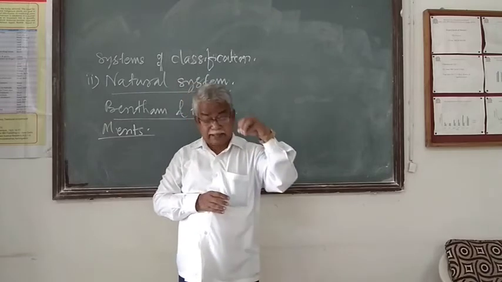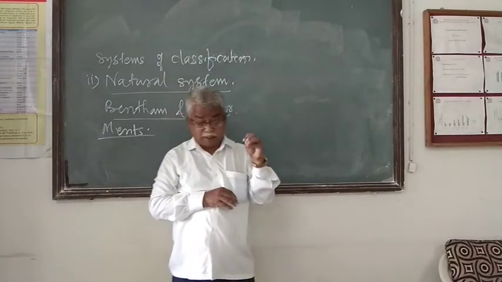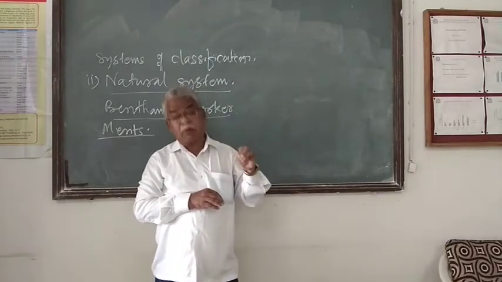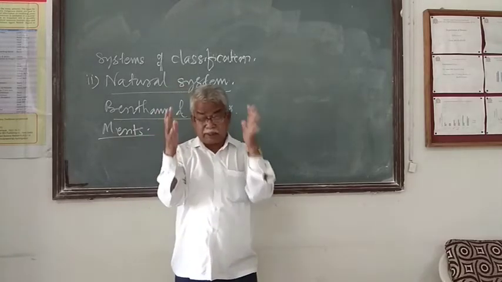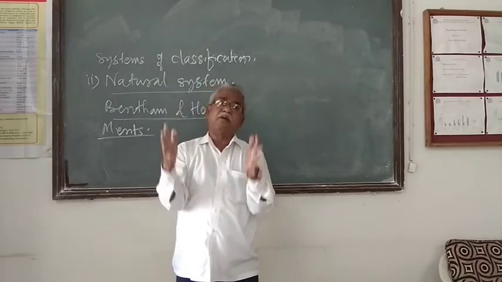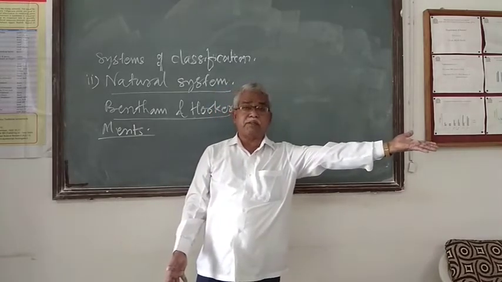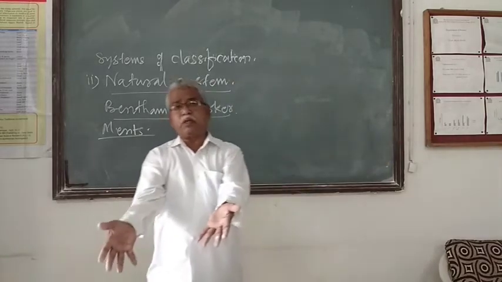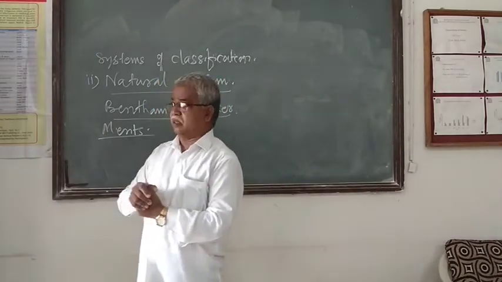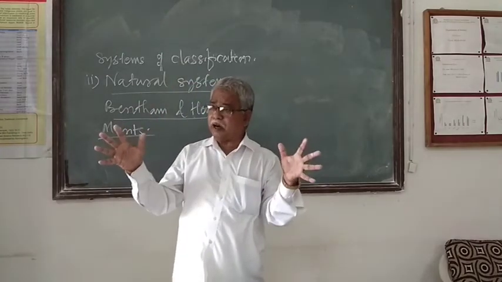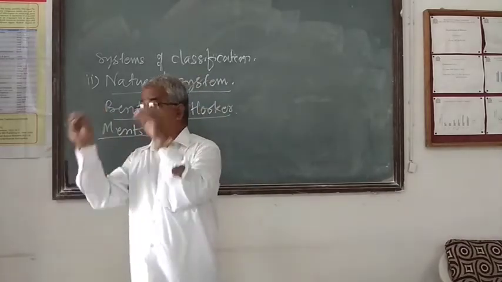So this directly indicates that various genera are grouped under the family and different families are grouped under the order based on overall similarities. The similarities were taken into account because similarities and differentiating characters, the differences, are the basic principle of the natural system done with the help of the De Candolle and Lindley systems of plant classification. And this Bentham-Hooker system is an improvement on the De Candolle and Lindley systems. It means that the points taken into account are the similarities as well as the differences among the plants.